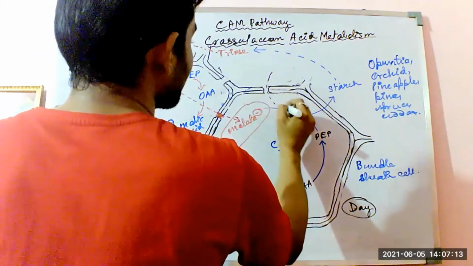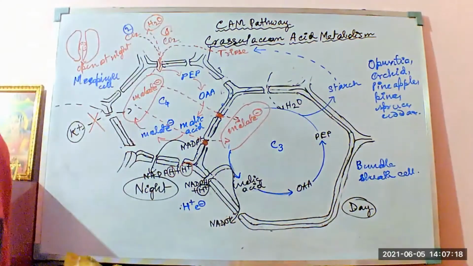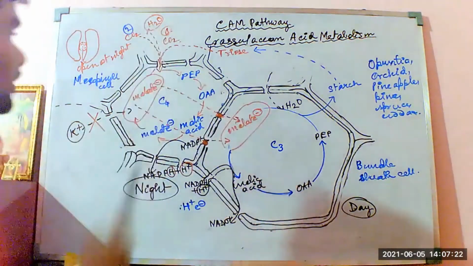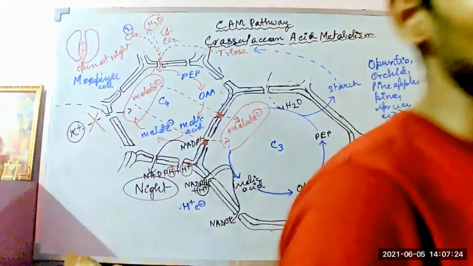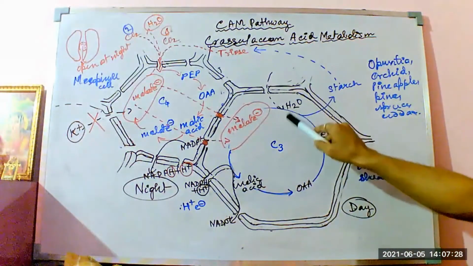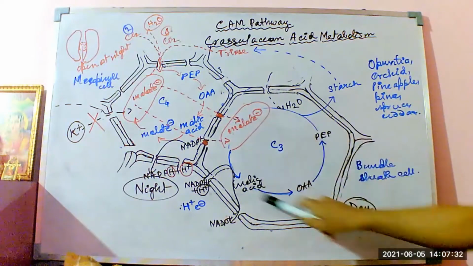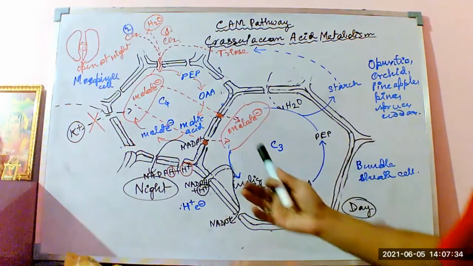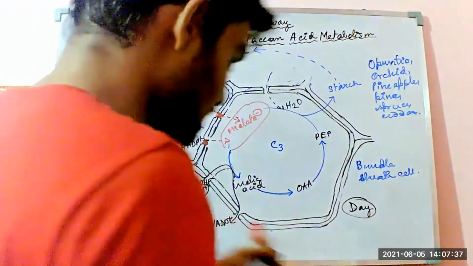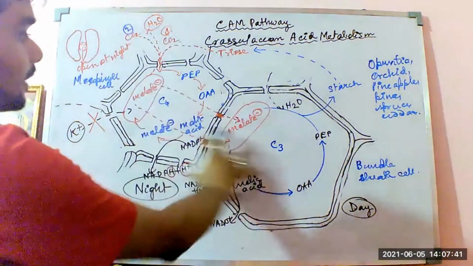those water molecules get trapped within the bundle sheath cells. So the water molecule which was living outside the C4 cell during the night time, the same water molecule during the daytime is getting trapped within the bundle sheath cells, or converting the C3 pathway. The C4 pathway is also happening within the C3 cycle.